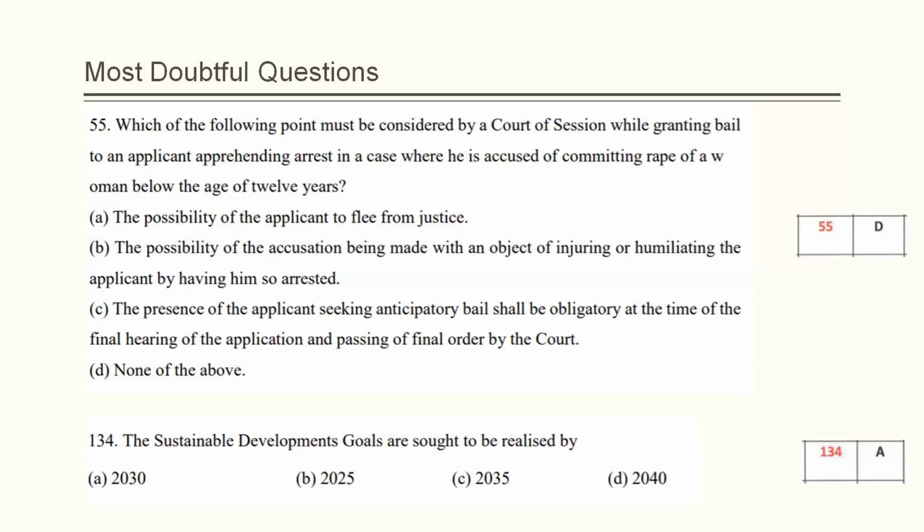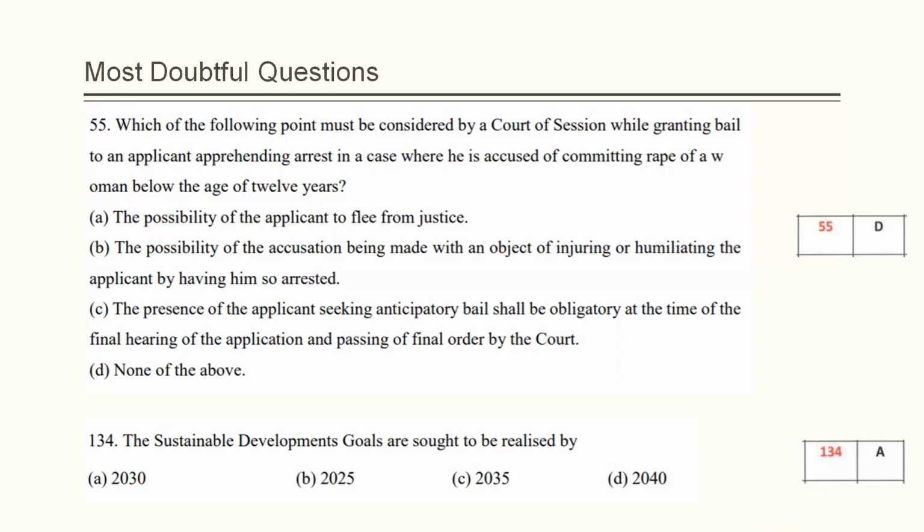So 376DA and DB of IPC simply state the case of rape of minor girls under the age of 12 and 16 years. So when you read the Amendment Act and these sections of IPC, the answer would be very clear that the correct option will be D only, because there is no power of granting anticipatory bail in the case of rape of minor girls below the age of 12 years. So the correct answer will be D only, and there is no scope of filing objection in this question either, though this was a tricky and confusing question.